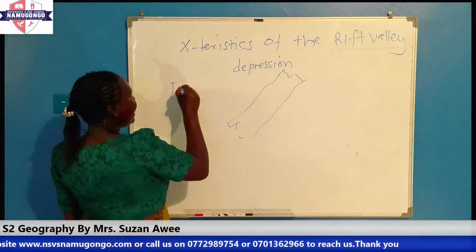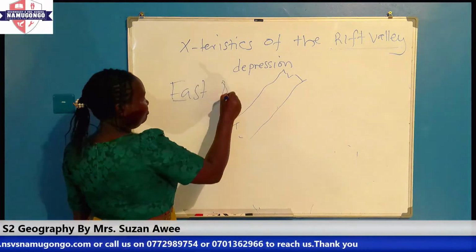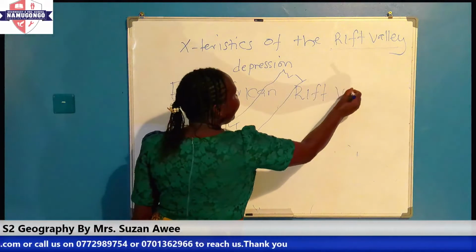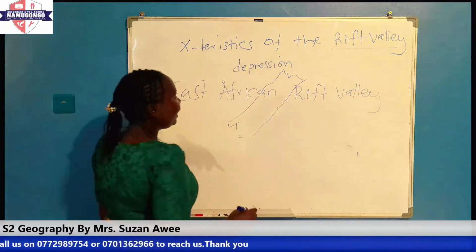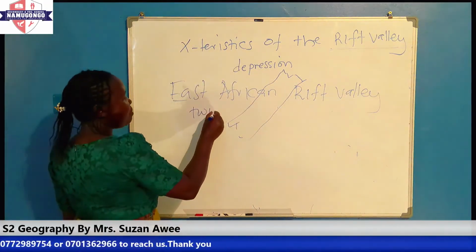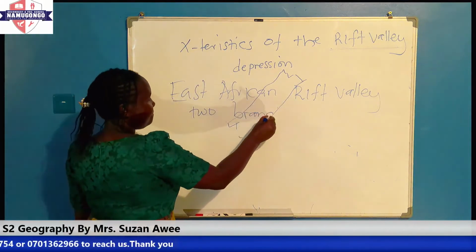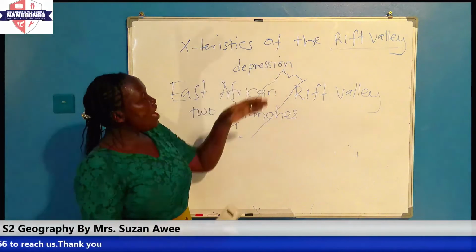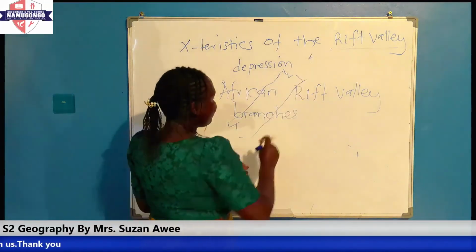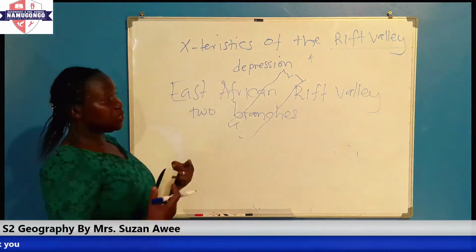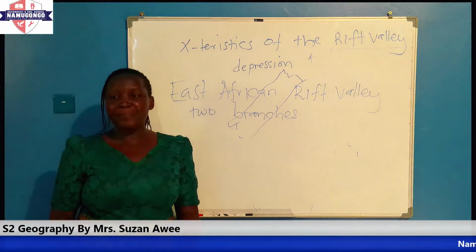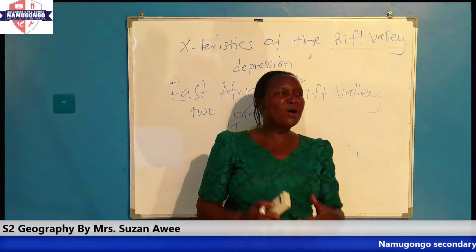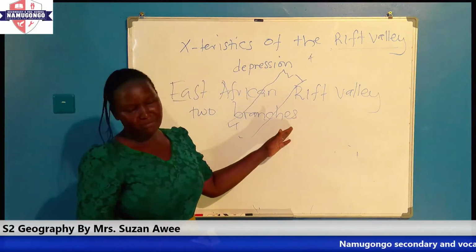And the East African Rift Valley is divided into two branches, or what we can call the arms.